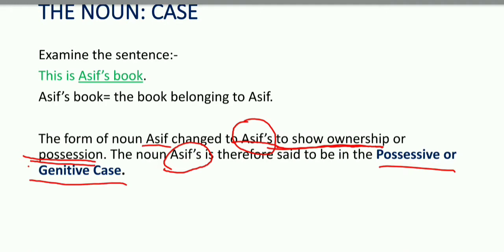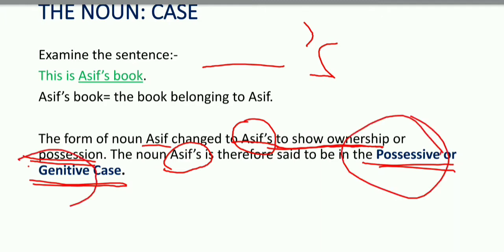Keep in mind, when we use an apostrophe and s at the end of a word, it is said to be in which case? In possessive or genitive case. Possessive case has another name, and that is genitive case. Keep in mind, genitive case.